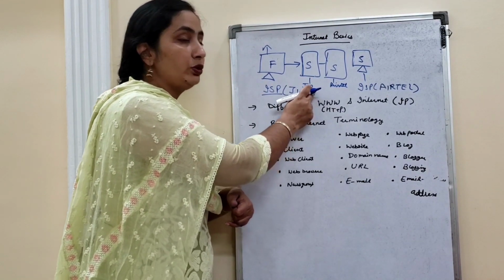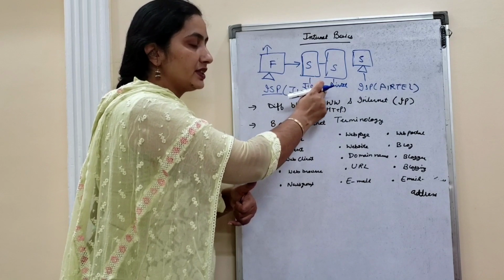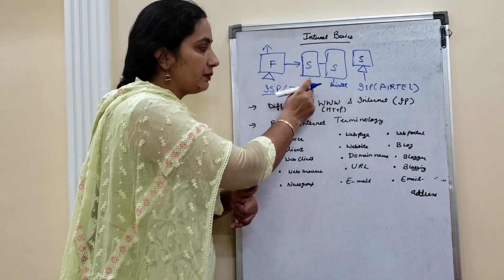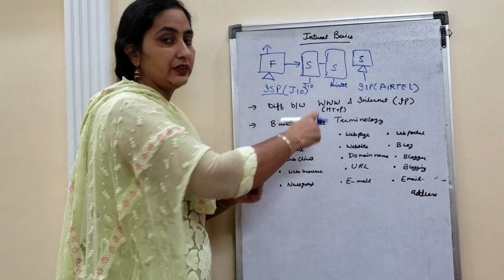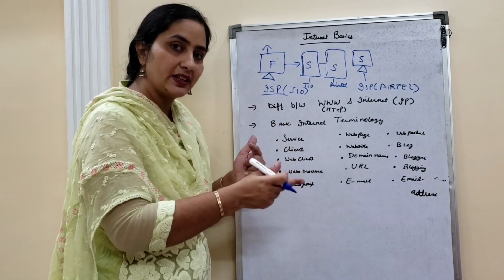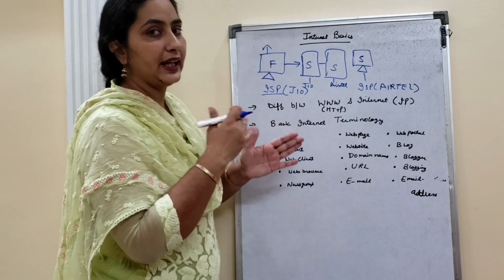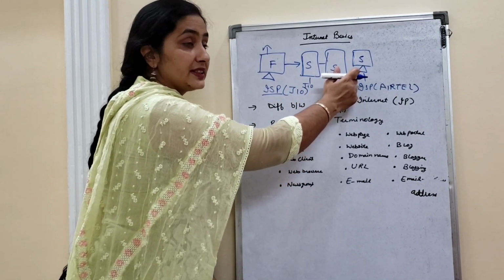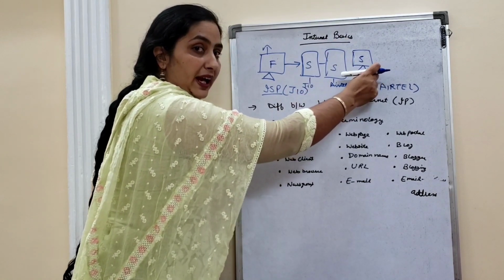Then it will go to the nearby Airtel server. What is the nearby server Jio is having? It will go to that Airtel server, and from that Airtel server it will go to the destination server of the nearby address.